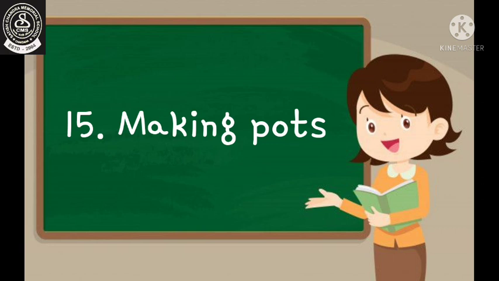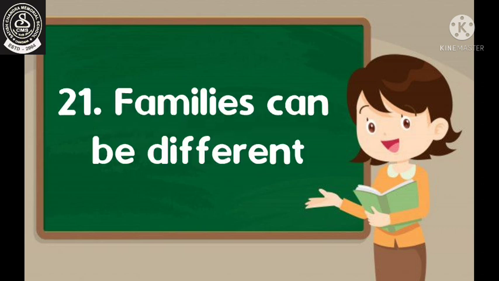Then in the Making Pots chapter, we have read about the importance of soil, how we use soil or clay for making utensils. Then in the Families Can Be Different chapter, we have read that we cannot stay alone. We want to live in groups, means in families. So how families are important in our life, that we have studied.